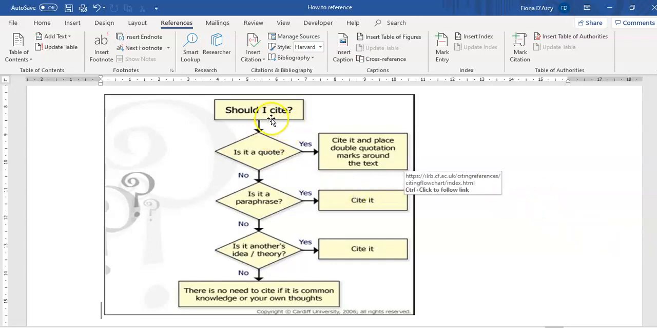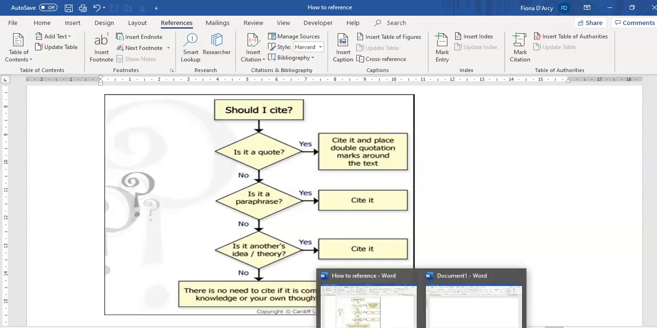So how do you know when you should reference? If it's a quote, cite it and place double quotation marks around the text, showing this is word for word as you found it. Is it a paraphrase? Have you put it into your own words? Yes, you still need to cite and say where you got it from. Is it somebody else's idea or theory? Yes, then you must cite it. But if it's your own thoughts and opinions or common knowledge, like the sky is blue, even if you had to look that up to find some information about that, you wouldn't have to cite it.